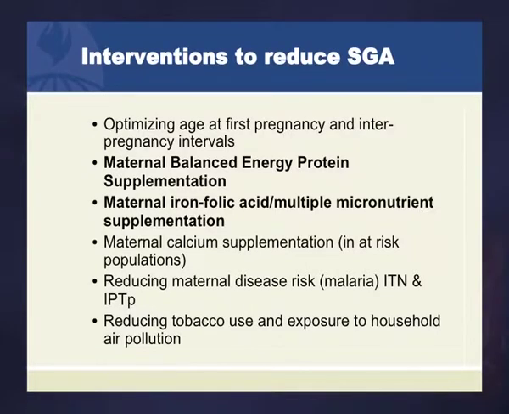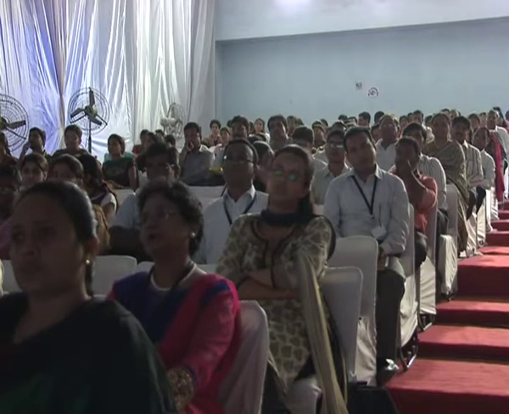I'm not going to talk about some of the other aspects related to calcium, maternal morbidity, or tobacco, but I will mention a few interventions that have to do with maternal nutrition. The first is the importance of improving the diet of women in pregnancy. The trials have been done with balanced protein energy supplementation, but in fact what we're talking about is local foods, improved diets with sufficient calories, protein, and most of these did some micronutrients, but not generally a full range of micronutrient supplements, but certainly they often gave iron and folic acid.